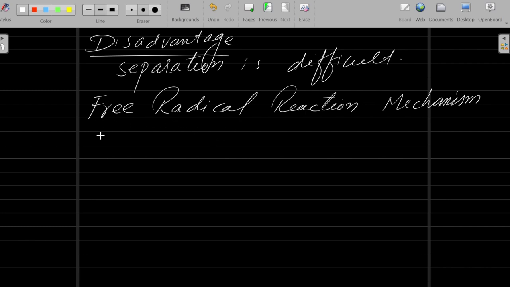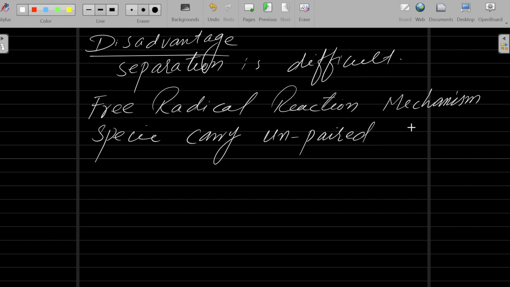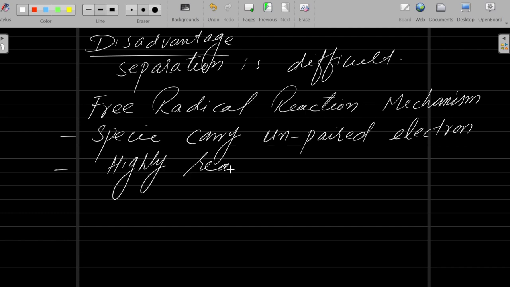A free radical means a species, an atom or something, that carries an unpaired electron. If something carries an unpaired electron, it is known as a free radical. Number one, species which carry unpaired electrons. Number two, they are highly reactive. If they are highly reactive, it means they are least stable. They are not stable.